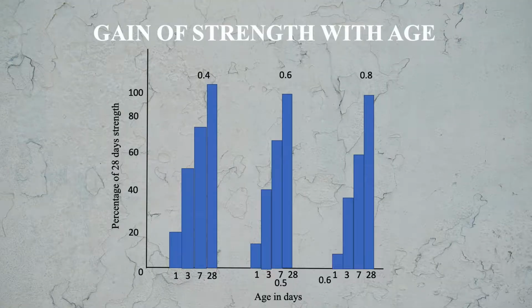Here you see the gain of strength of concrete with age. It is given for 3 water cement ratios, 0.4, 0.6 and 0.8. In every case, you see the 1 day strength, 3 days strength, 7 days strength and 28 days strength. The strength increases as the age of concrete is increasing.